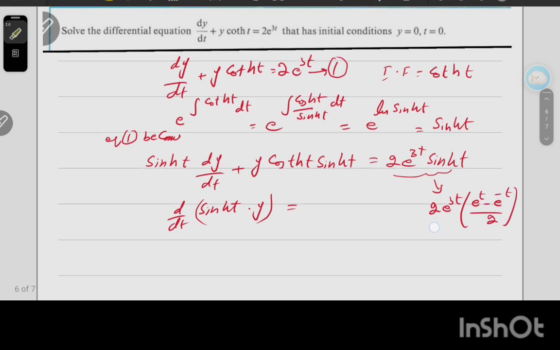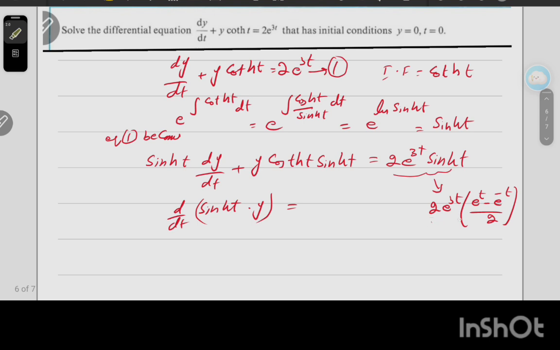Now these two cancel, e power 4t from multiplying by this one, then minus e power 2t. So we write this separation: e power 4t minus e power 2t. Hopefully dear friend you understand this one.